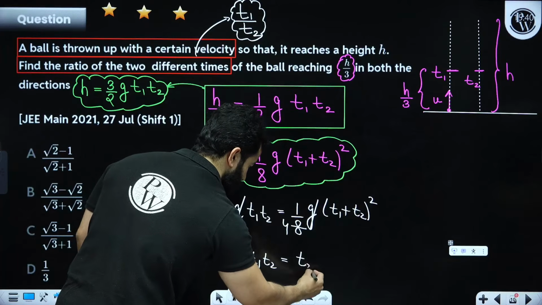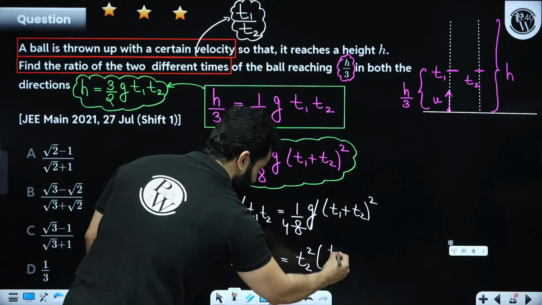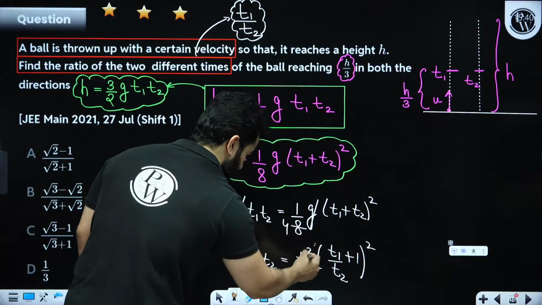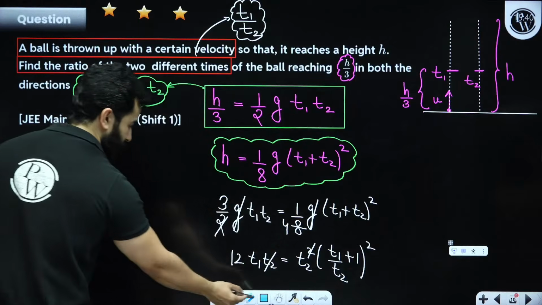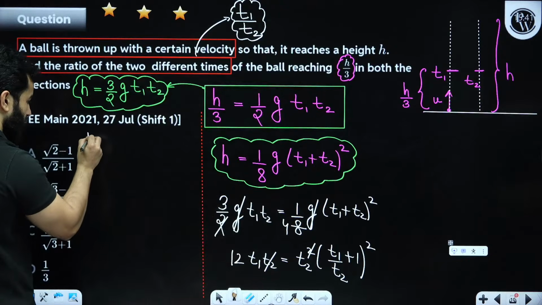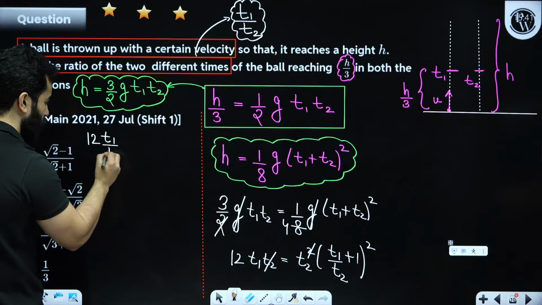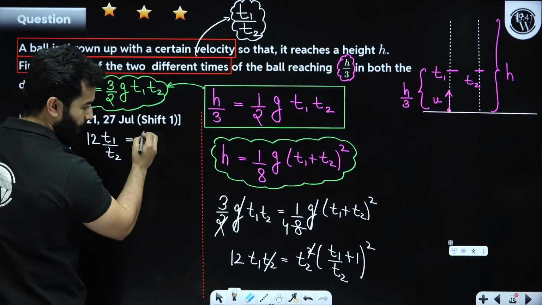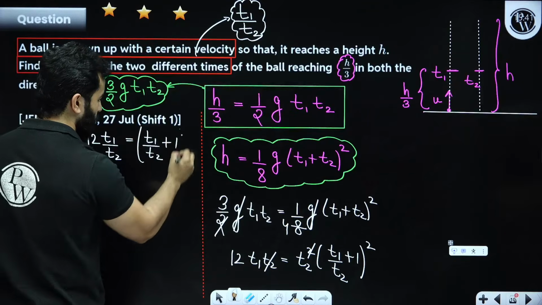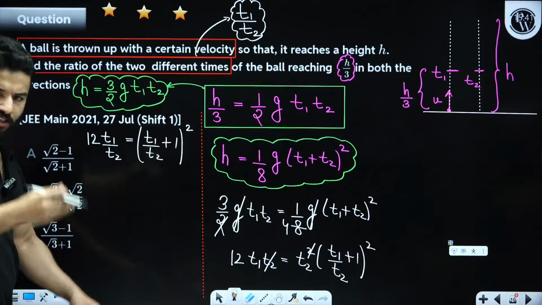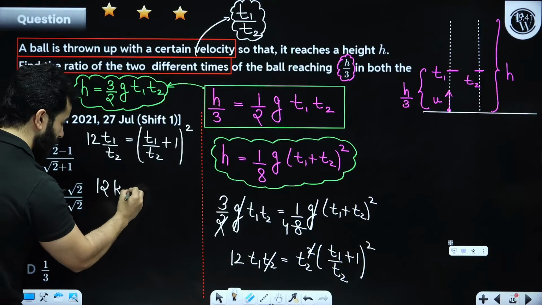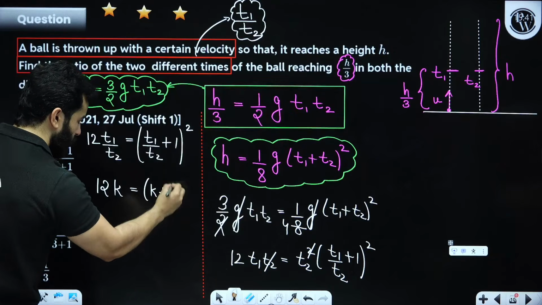So we'll get t2 square and I'll get (t1 upon t2 plus 1) whole square. One of the t2 will get cancelled out, and finally I'll get 12 t1 upon t2 is equal to (t1 upon t2 plus 1) whole square. Let's assume t1 upon t2 to be some constant K. So 12K is equal to (K plus 1) whole square.